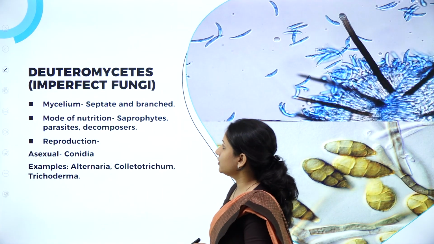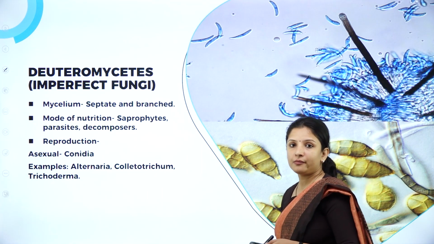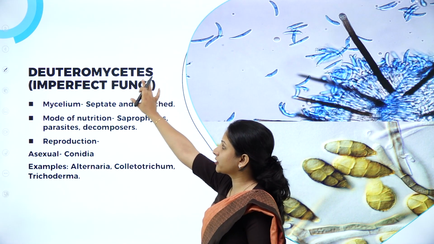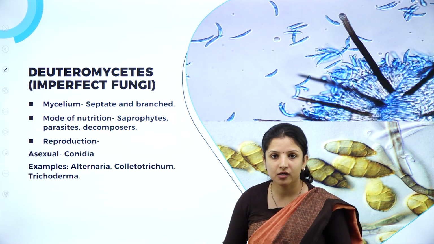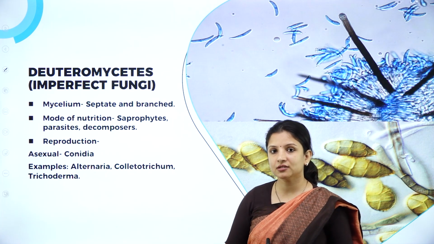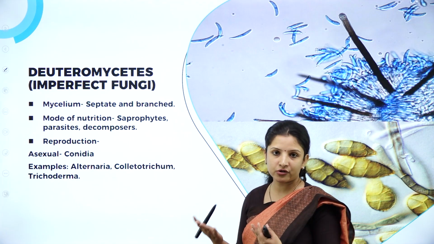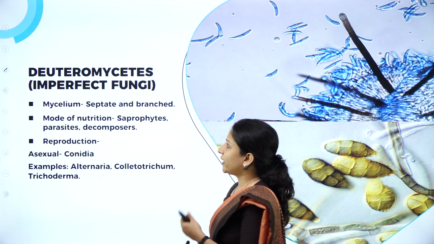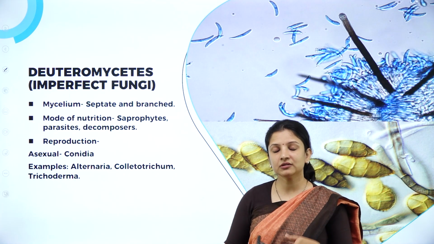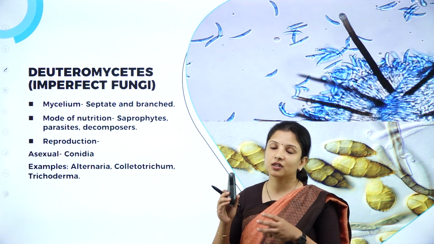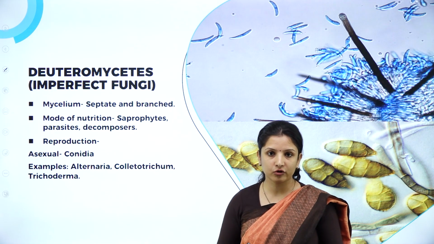Next, moving on to deuteromycetes. Deuteromycetes are commonly called the imperfect fungi. This is very important. Which is the imperfect fungi? Is it ascomycetes, basidiomycetes, deuteromycetes or phycomycetes? This question usually appears. Why they are called imperfect fungi: till now the sexual reproduction stage of these fungi has not been found by scientists.